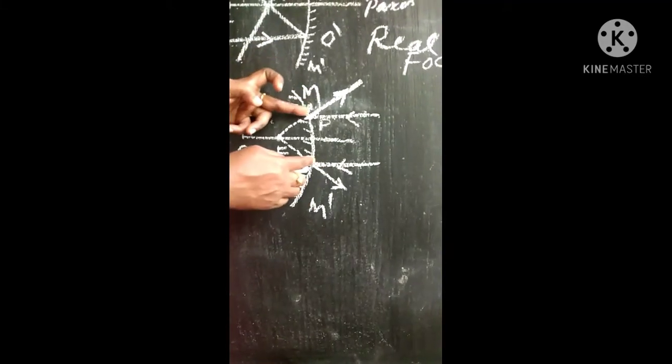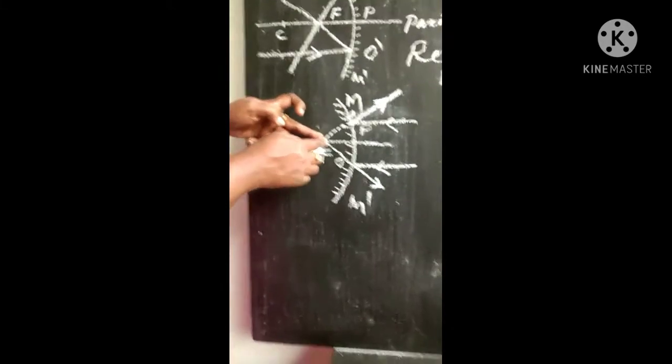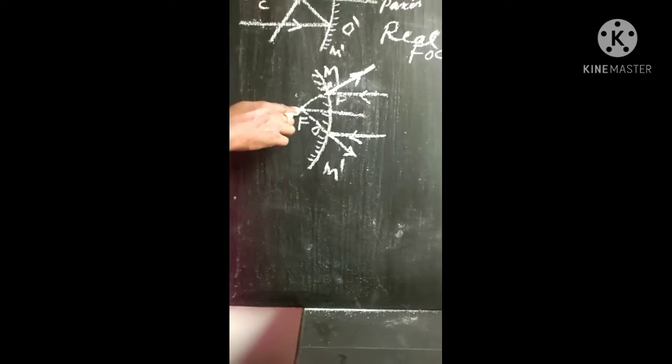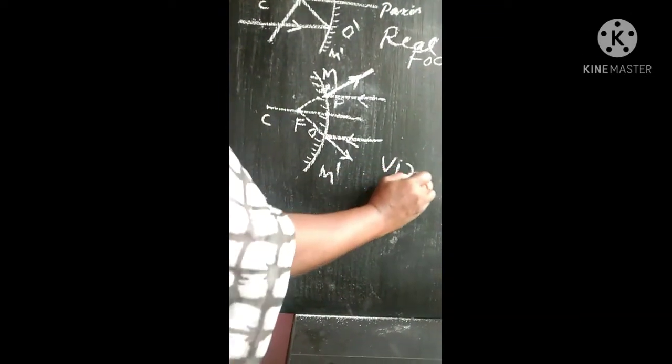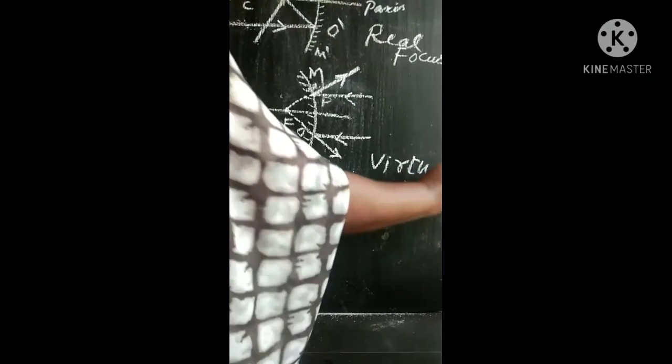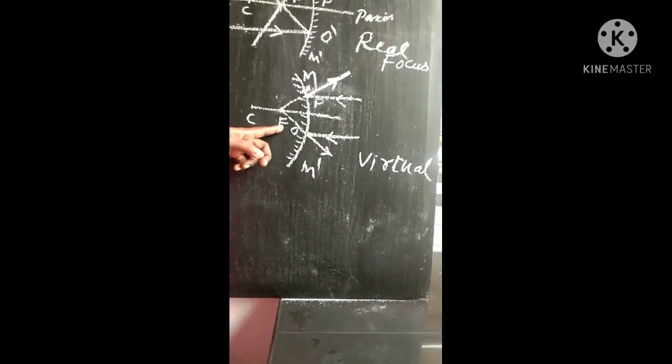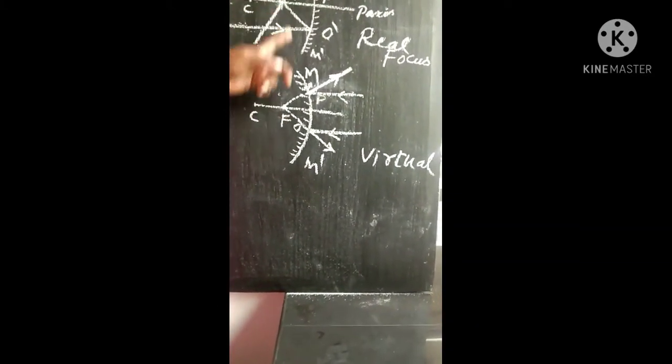So on producing these two reflected rays backwards only, I will get a virtual point on the principal axis, and this virtual point is called the principal focus of a convex mirror. So these two are different.